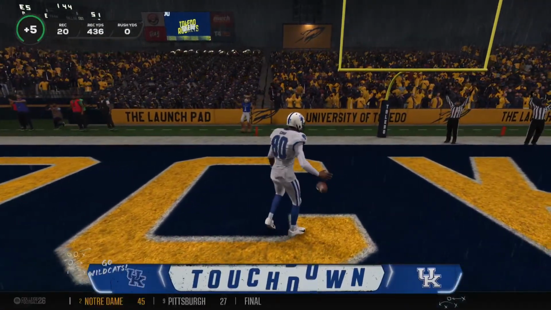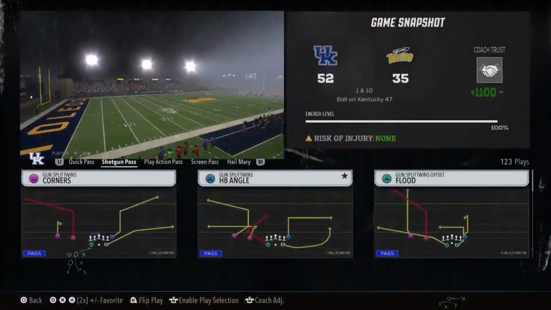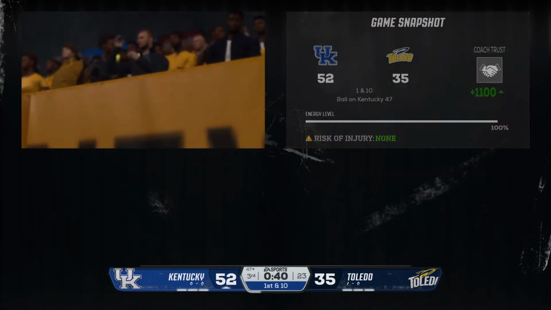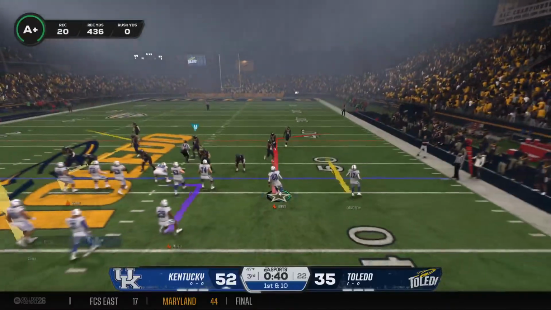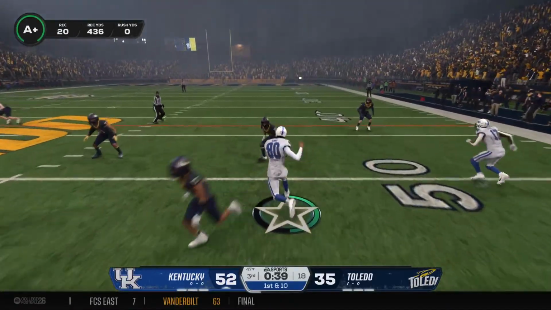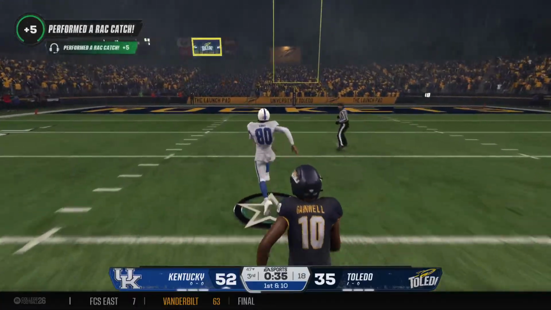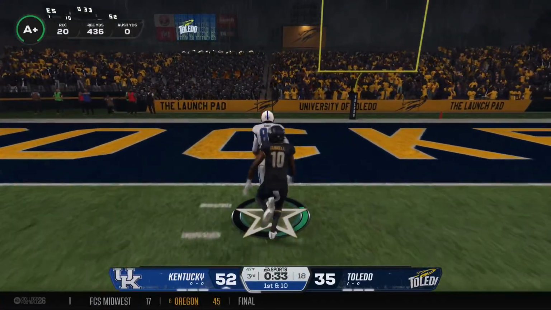Touchdown, Kentucky! Quick strike through. Looking for a man. It's Barrett. Grabbed over the middle. It's Gibbs. Running wide open down the gut.